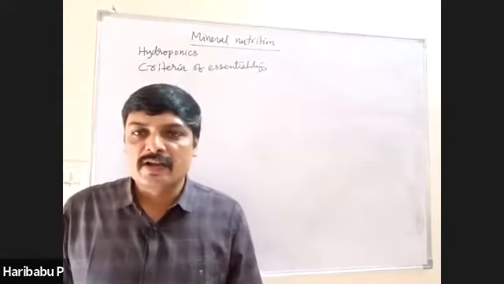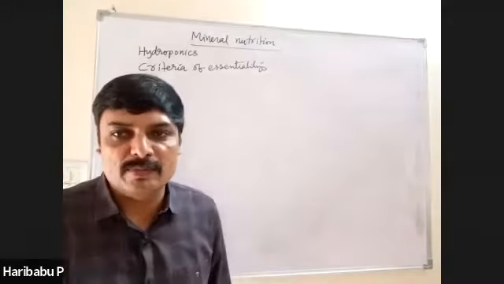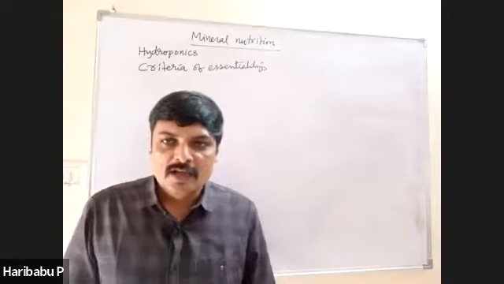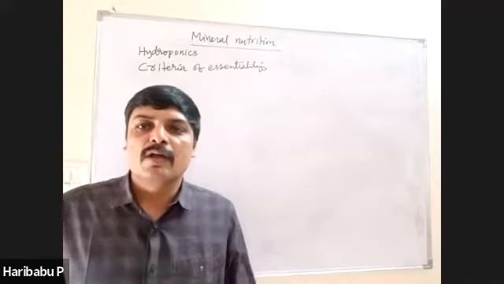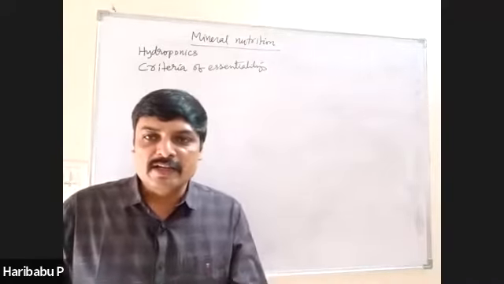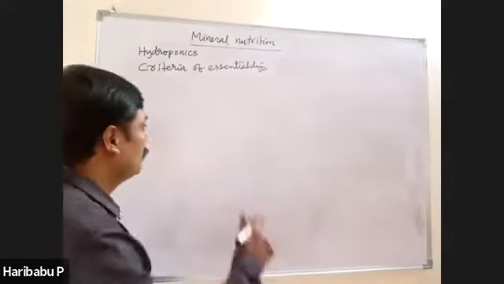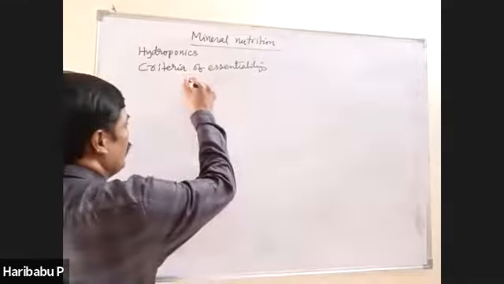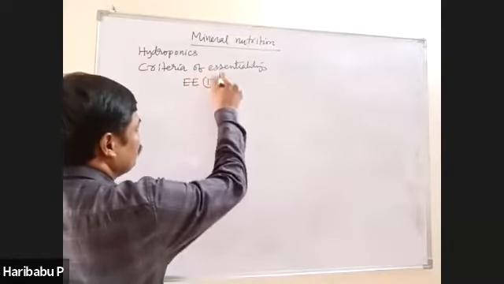If it does not satisfy all three or any one, then it is called a non-essential element. Based on this, all that 60 are not essential for the plant body. Only 17 elements are found to be essential. Therefore, number of essential elements is 17.